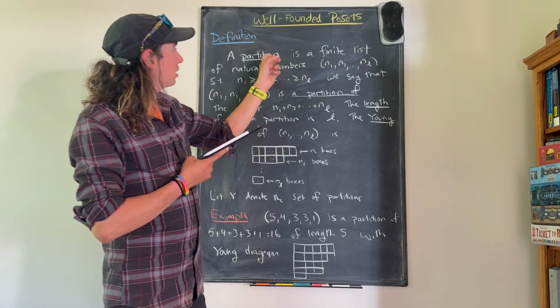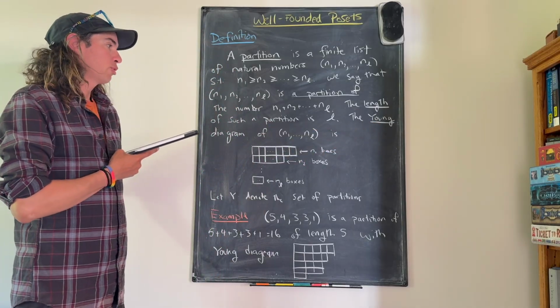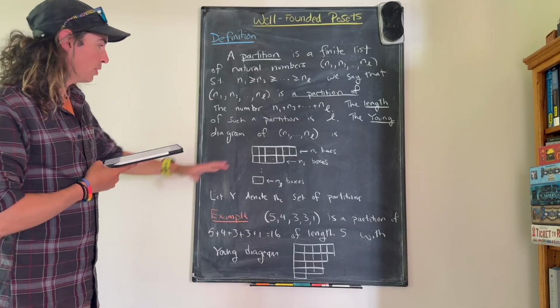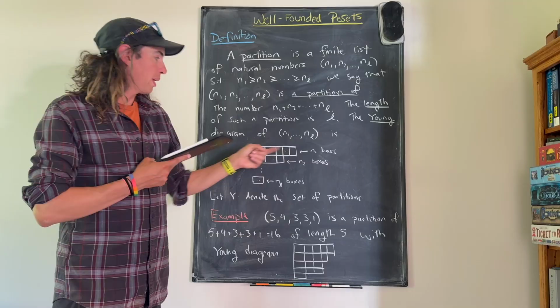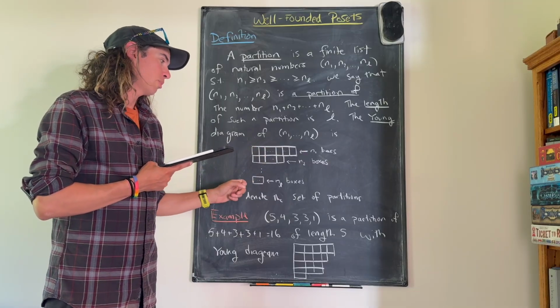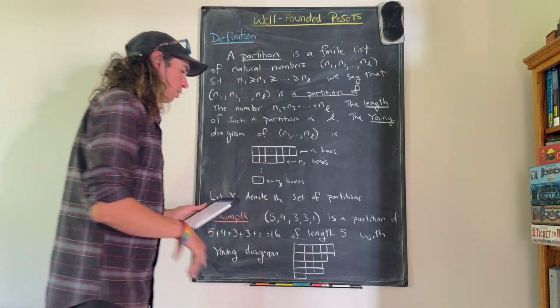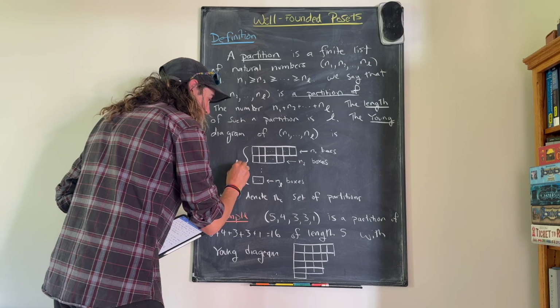And to any partition, you can associate a Young diagram as a way of sort of picturing what a partition is. So we just arrange some boxes. In the first row, we have n1 boxes. In the second row, we have n2 boxes, and then in the last row, we have nl boxes. And so there are L rows.